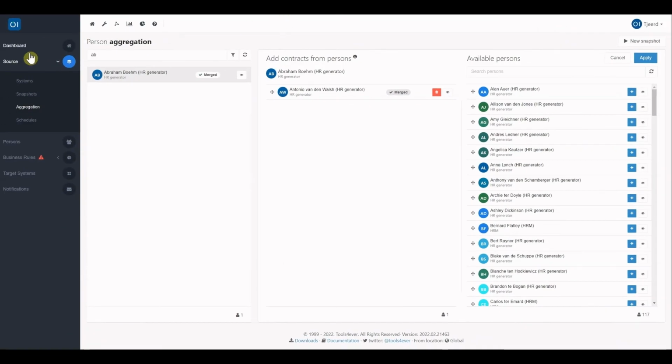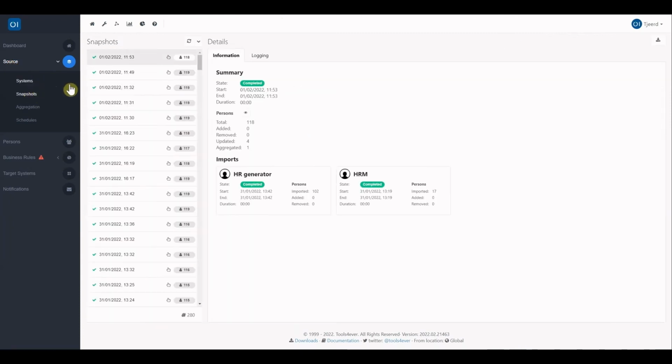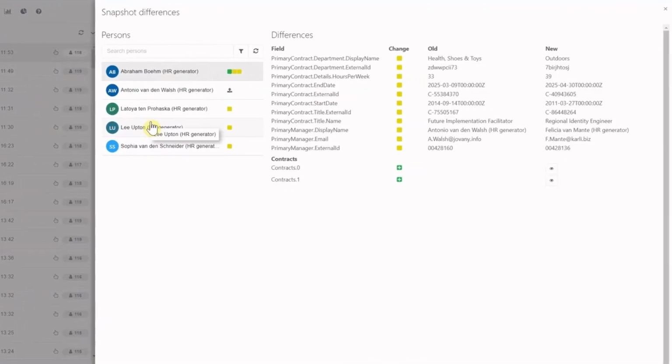Another detail, if we go to our source system, then go to the snapshot, you can see here that we didn't have any aggregated identities in the snapshot at the beginning of the demo. We started to configure, selected Abraham and Antonio to be merged. And from this step, you can see that once you have an aggregation in place, one of the persons has been aggregated. There are also some updates, which you can see over here, and that's because when we merge the persons, some things changed in the vault.